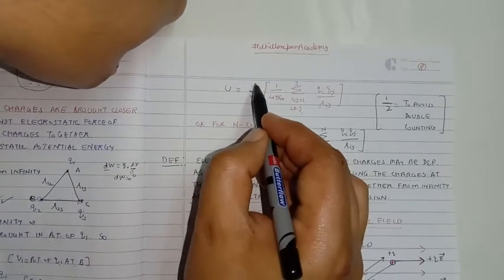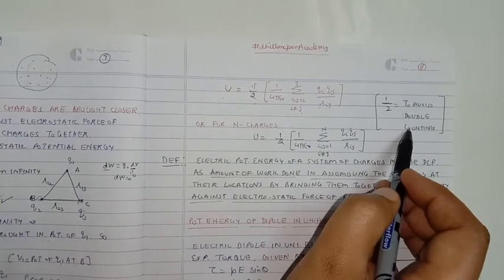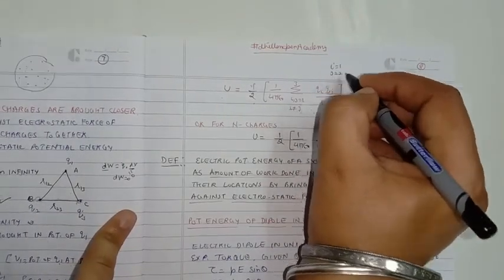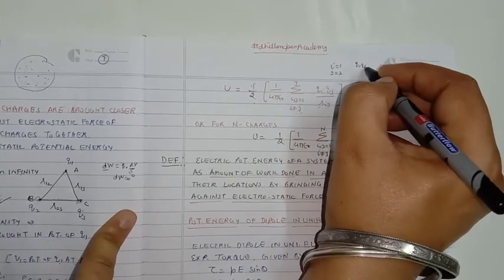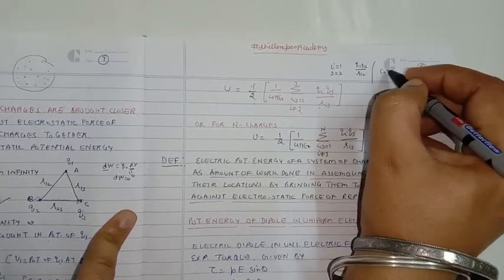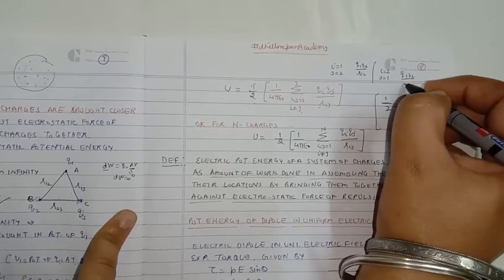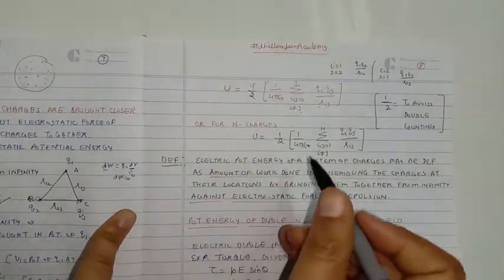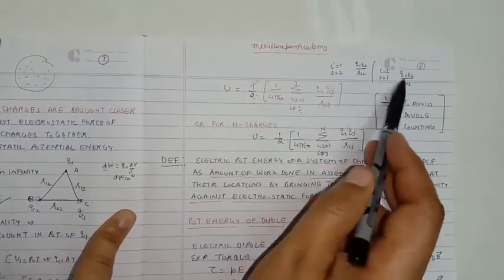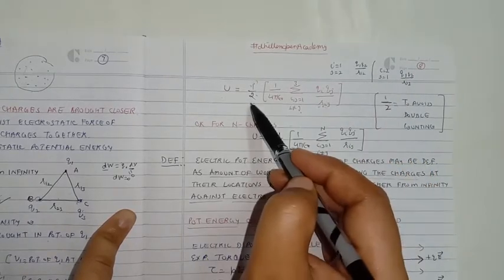Moreover, we have placed a factor of half over here. The reason we have done this is to avoid double counting, because if i is equal to 1 and j is equal to 2, we will have the term q1 q2 over r12. Now if we interchange the labels, i equal to 2, j equal to 1, again we will have the same term q1 q2 over r12. So if we do not place this half factor, we will have a single term getting counted twice. So in order to avoid double counting, the half factor is placed.